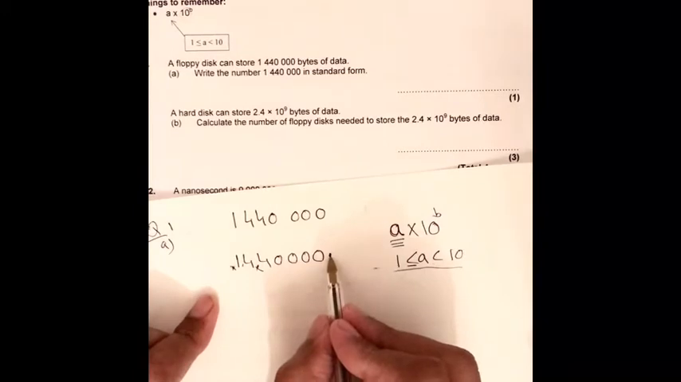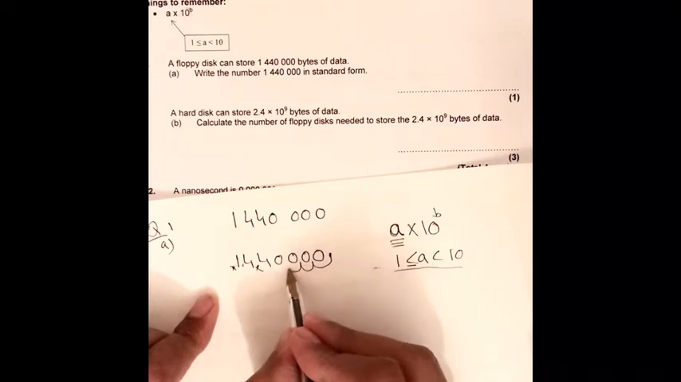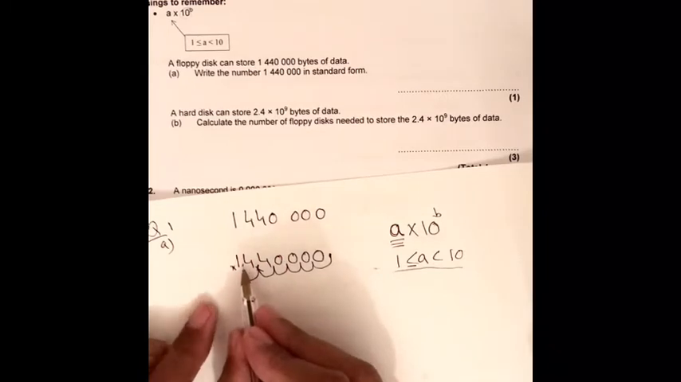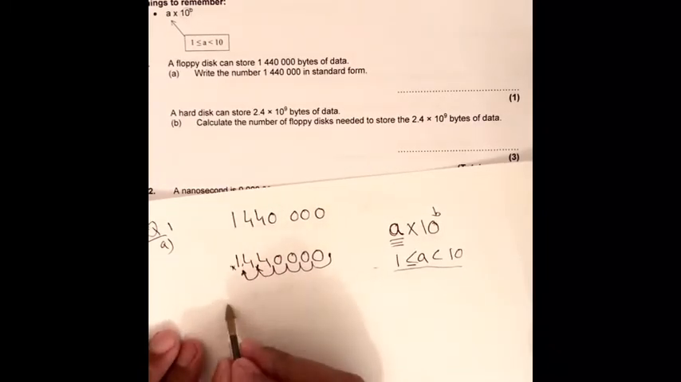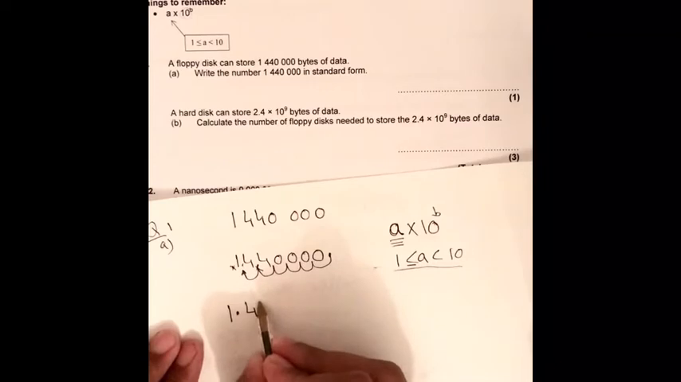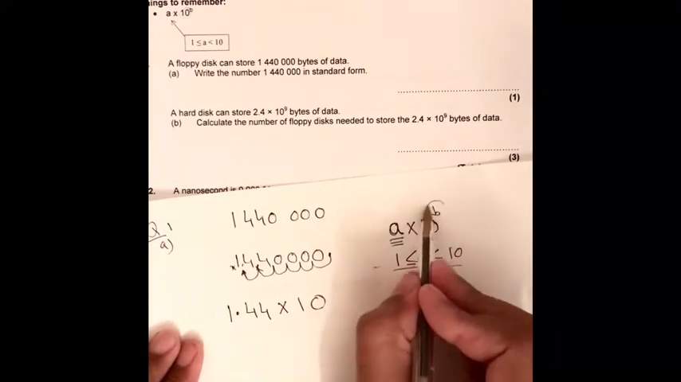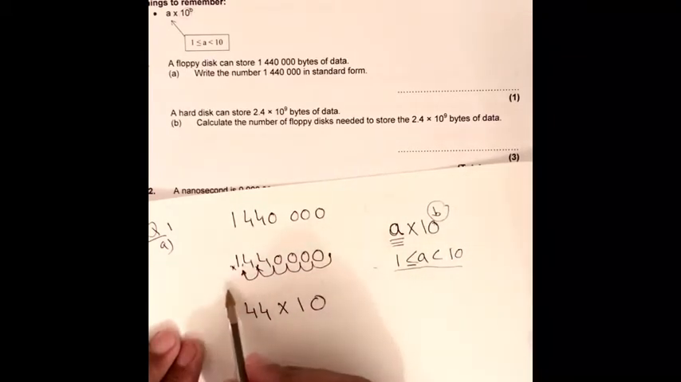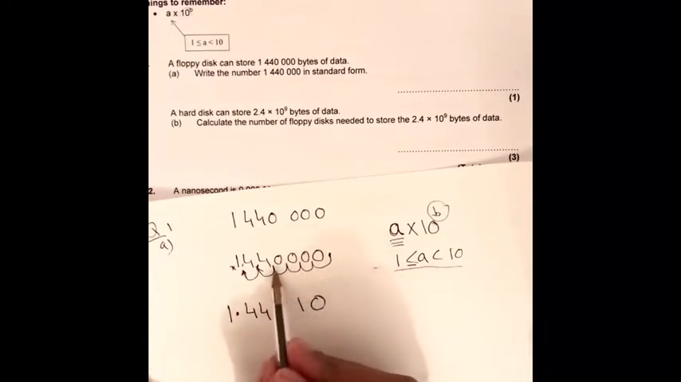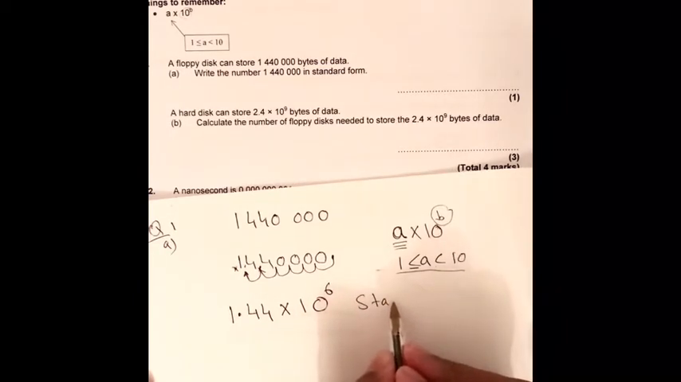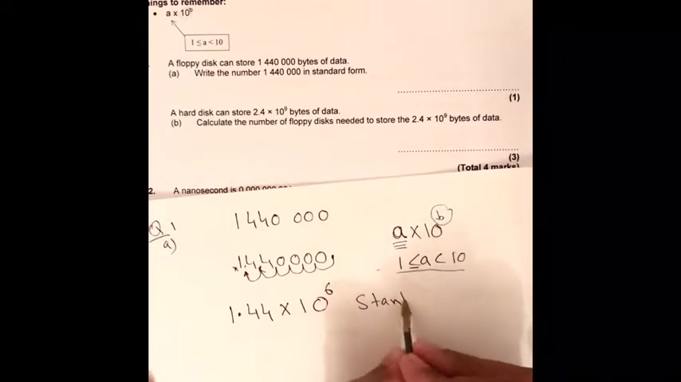Now how many places are we moving from right to left? 1, 2, 3, 4, 5 and 6. So we can write exactly the same: 1.44 times 10, and what is the power going to be? How many places moved to the left? 1, 2, 3, 4, 5, 6. So 10 to the power of 6. This is our standard form of that value.